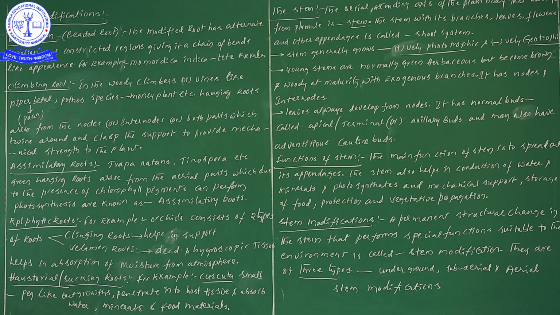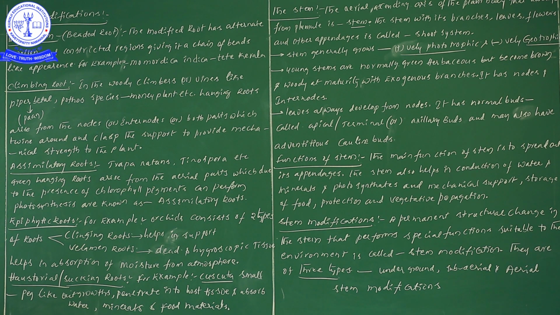Hygroscopic tissue means tissue which has the capability to absorb moisture from the atmosphere. That is the point I have mentioned there: velamen roots consist of dead and hygroscopic tissue and help in absorption of moisture from the atmosphere.